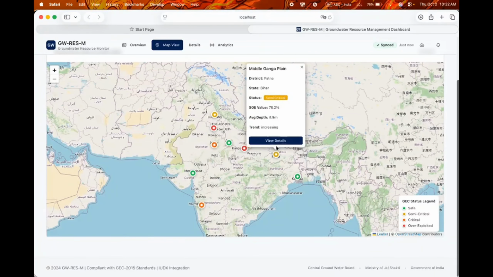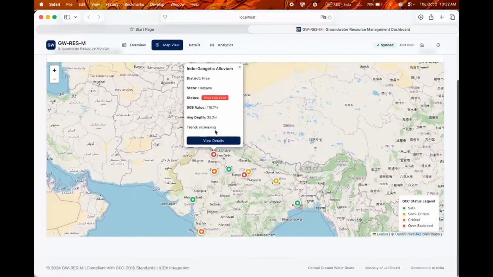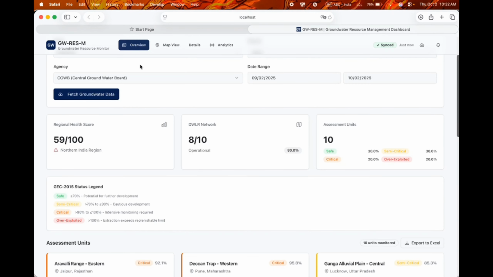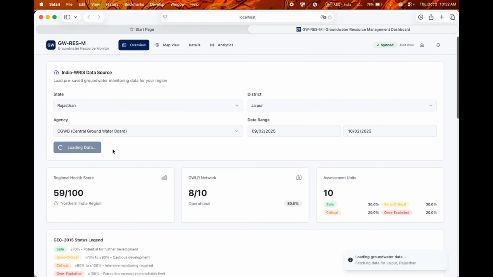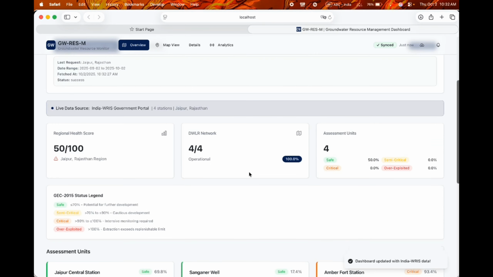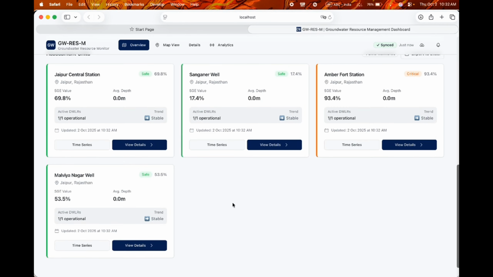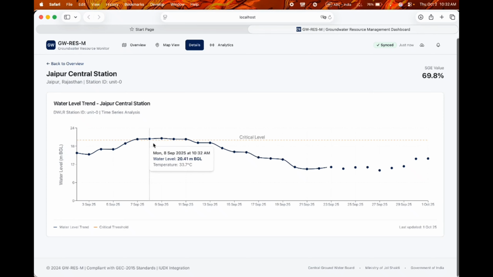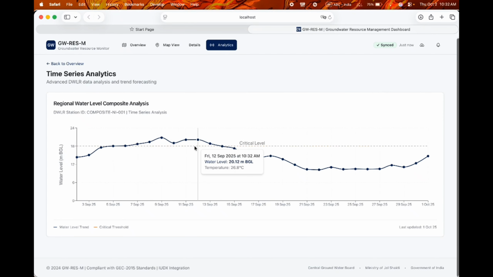Different assessment units are shown on the screen with the number of active DWLR stations. The time series analysis chart represents fluctuations in water levels over different periods, letting us study seasonal and rainfall-based variations. The data shown on the screen is directly fetched from DWLR stations, which continuously record groundwater levels. Each station location is displayed on the map, providing a spatial view of groundwater conditions across regions. The dashboard automatically updates as new data arrives, ensuring real-time monitoring.